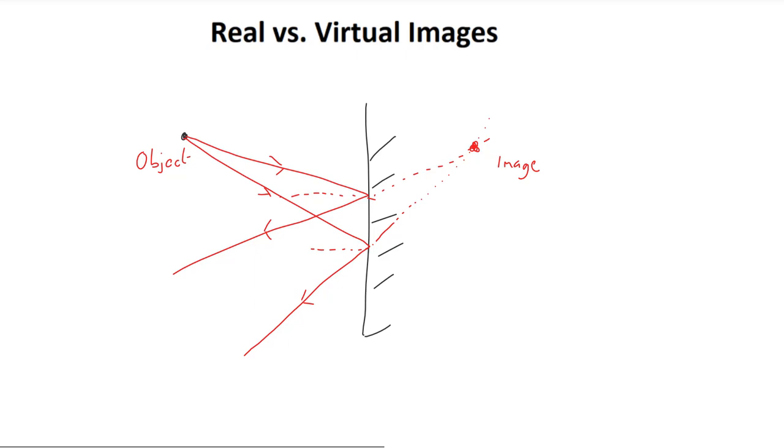This fact is, however, not true for mirrors in general. It is only true for plane mirrors. To see this, let's consider more complicated mirrors like, for example, spherical mirrors. Spherical mirrors can be broken up into two types of mirrors known as concave and convex. The mirror that I have drawn here is a type of concave spherical mirror.